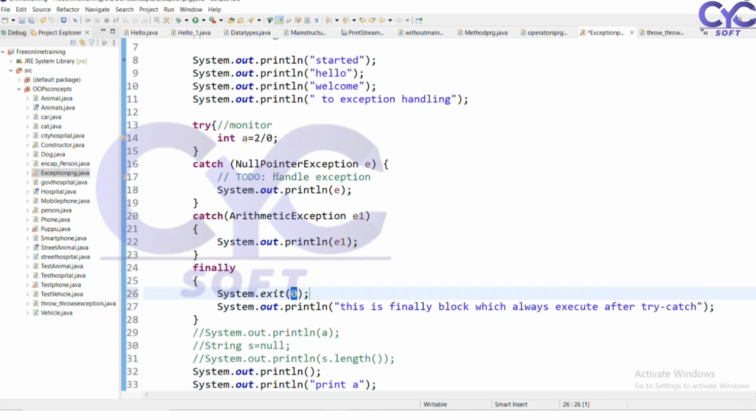I have used System.exit. What it will do is terminate the program. So we will have a doubt whether it will print the statement or not when we use it in the finally block. Will it execute that block or not? We will run and see this one.